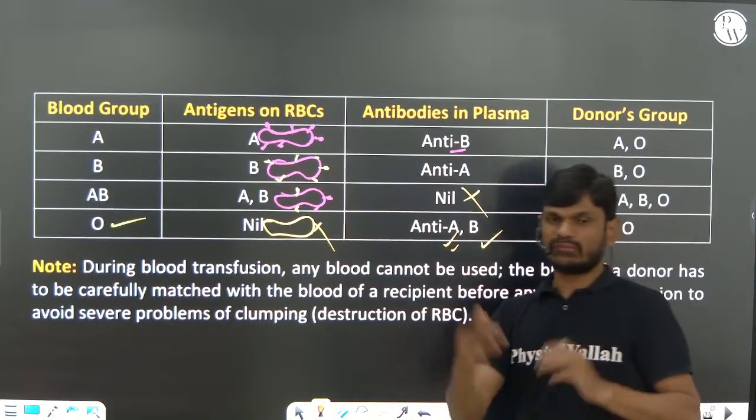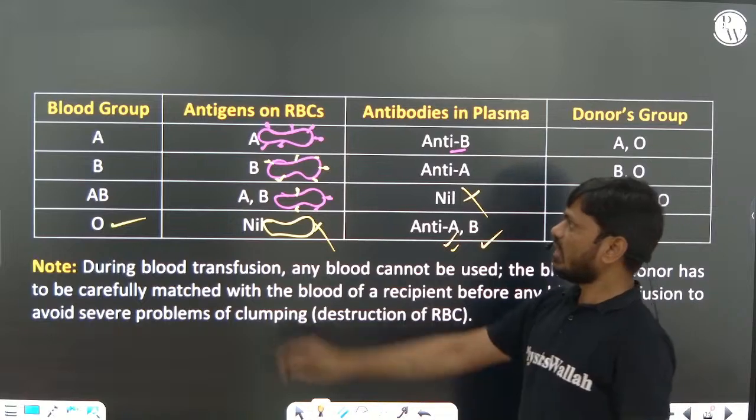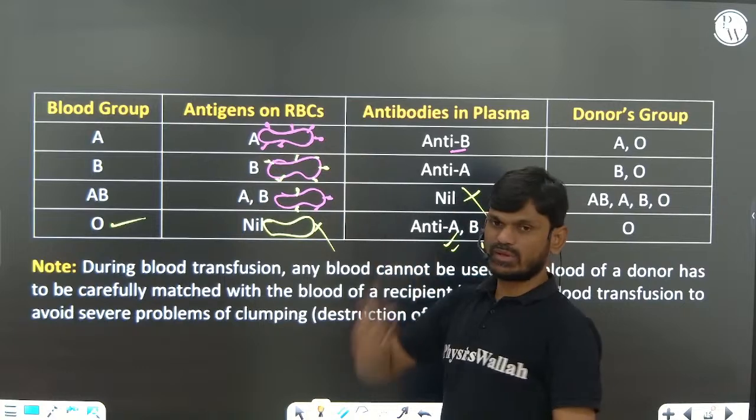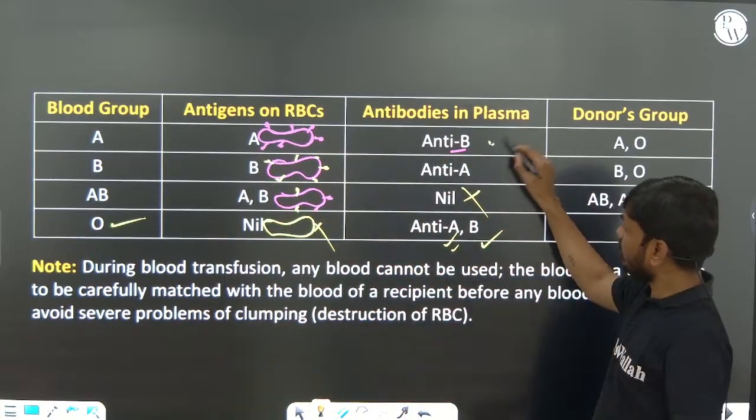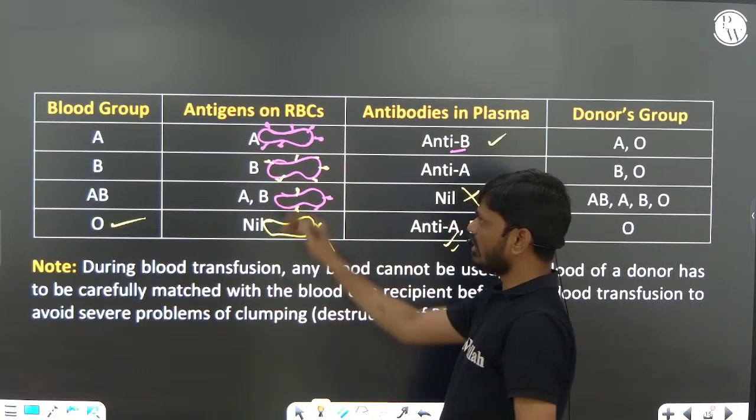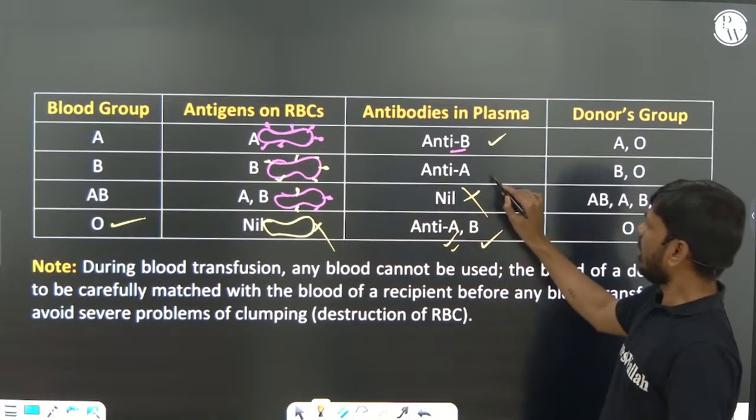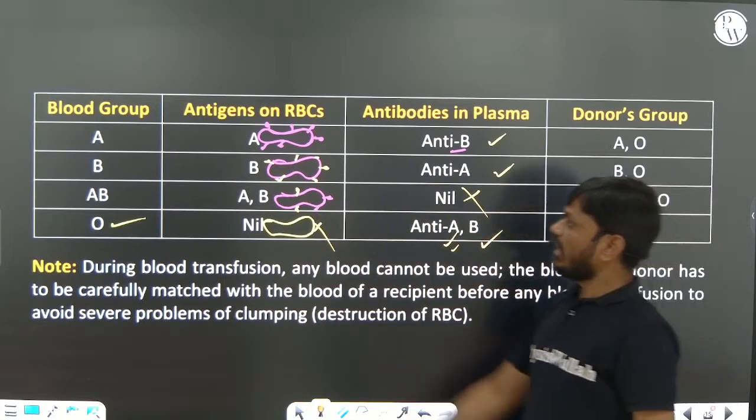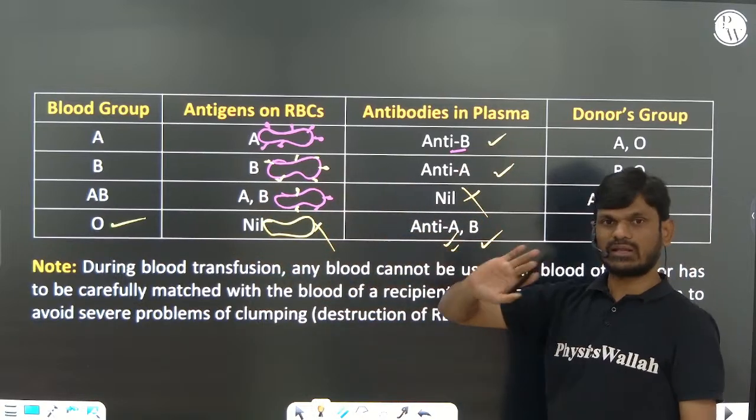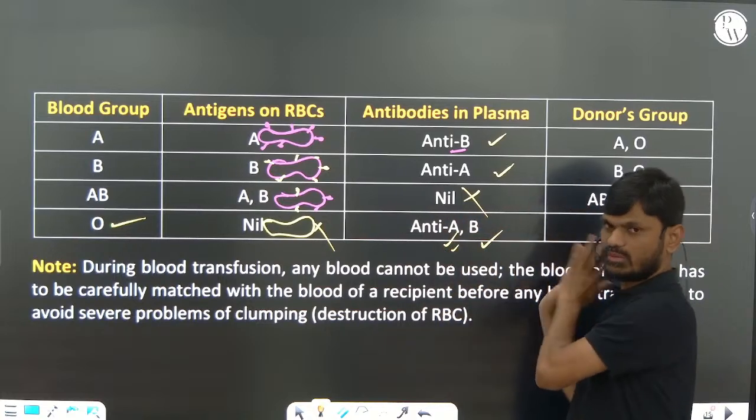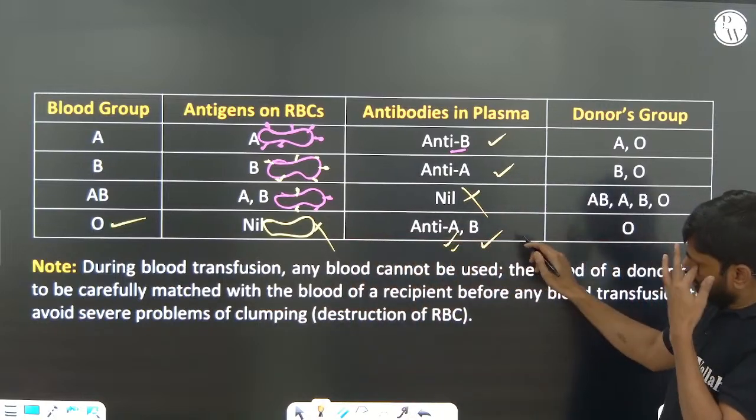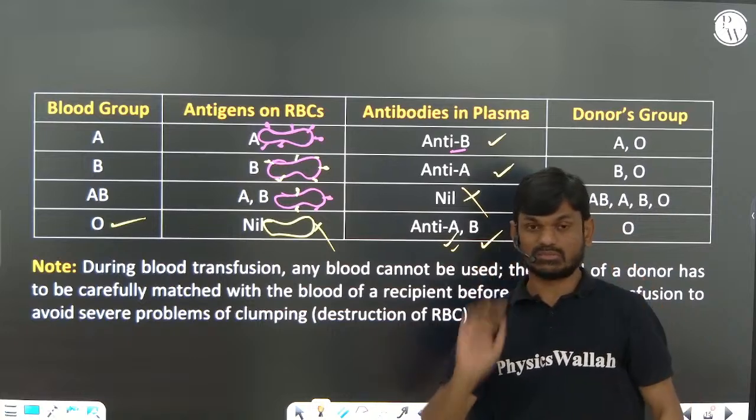So how can you differentiate A blood group from B blood group? A blood group person has antigen A on his RBC and antibody B in his plasma. B blood group person has antigen B on his RBC and antibody A in plasma. AB blood group person has antigen A and antigen B both on RBC, but no antibodies in plasma. O blood group person has no antigens on RBC, but anti-A and anti-B antibodies are present in plasma.